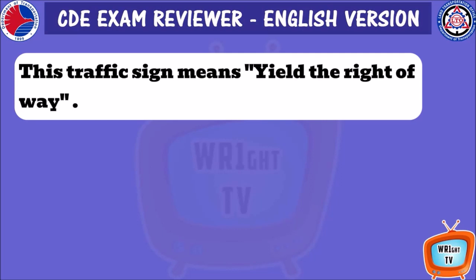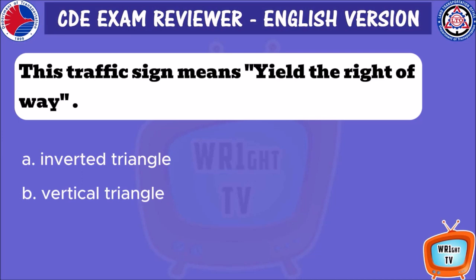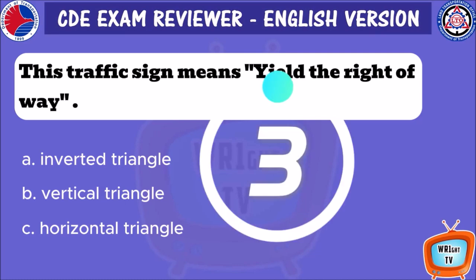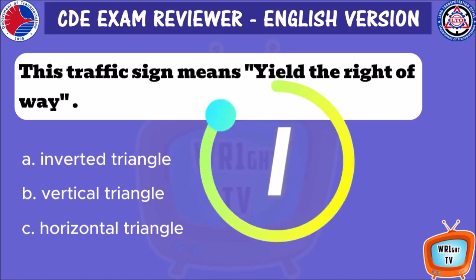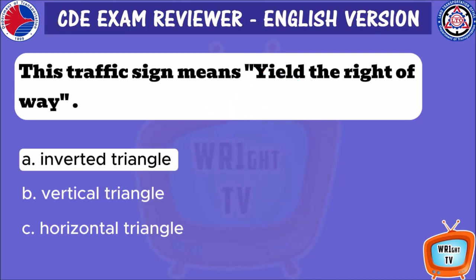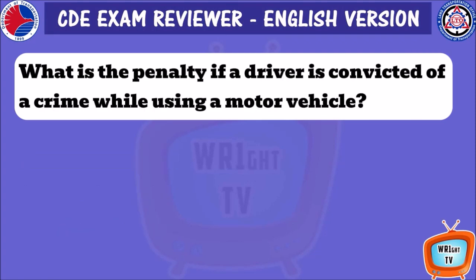This traffic sign means you yield the right-of-way. A. Inverted triangle. B. Vertical triangle. C. Horizontal triangle. The answer is A. Inverted triangle.